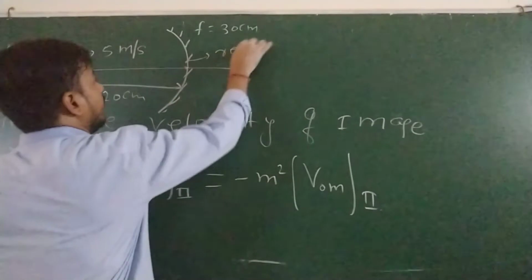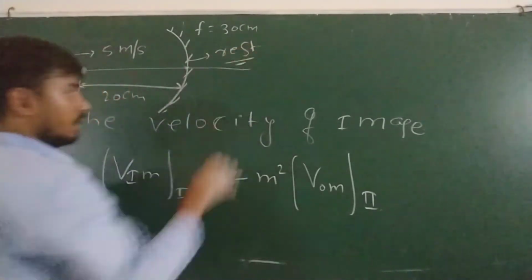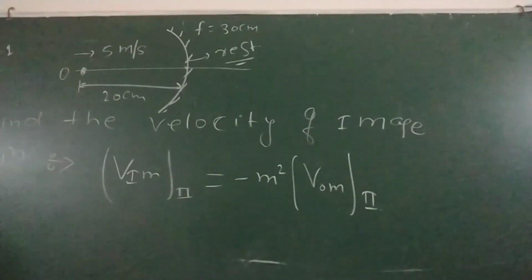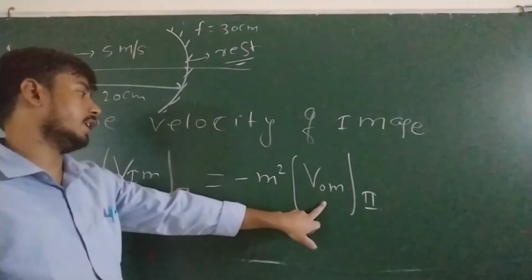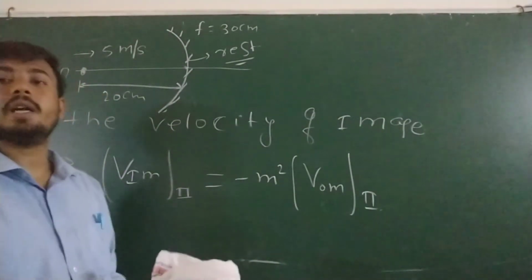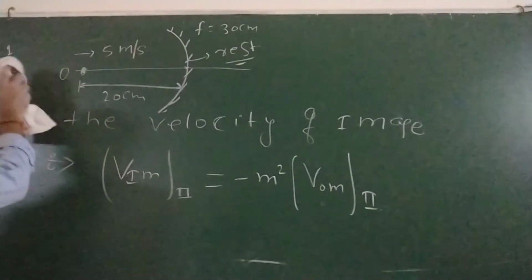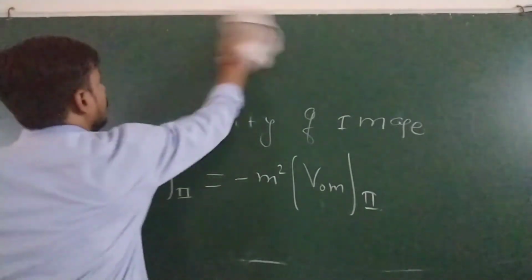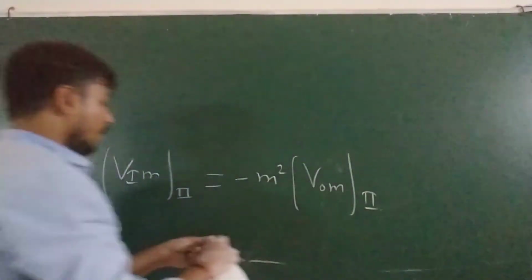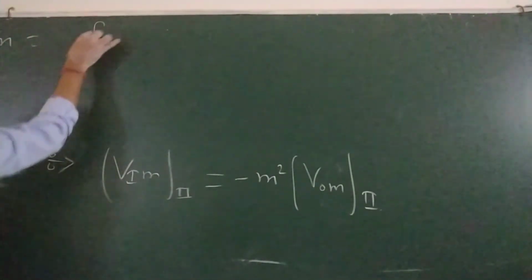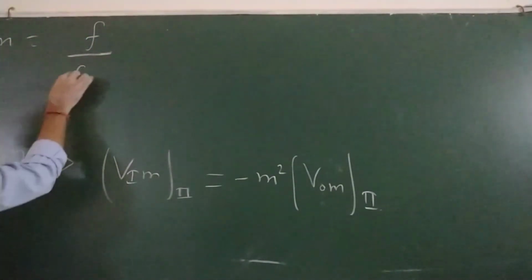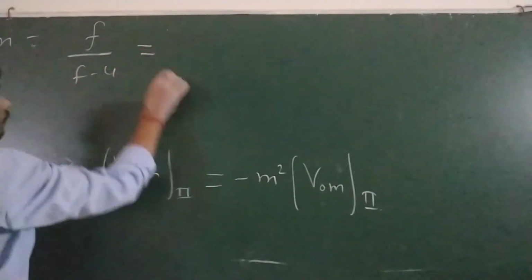Suppose the mirror is at rest. So we have to calculate this velocity. See, velocity of object given here is 5 meter per second. It means we have to calculate here m. Okay, can I write? Fine. So I have already given you data on how to calculate m. M is equal to f minus u. What is the f?